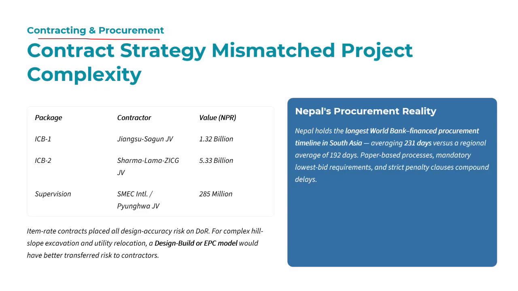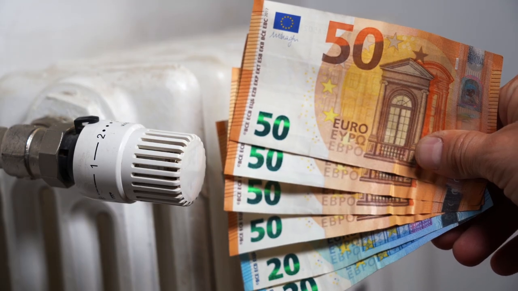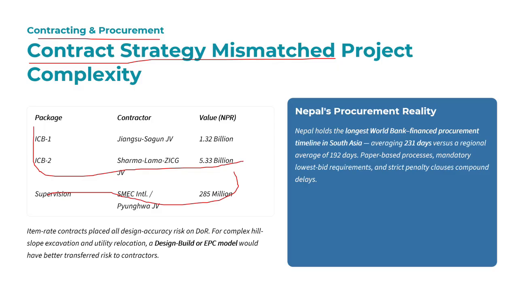Contractor and procurement: contract strategy mismatch with the project complexity. We can say that they had two contractors and one supervisor. The item rate contract placed design accuracy risk on the Department of Road for complex high-slope excavation and utility relocation. A design-build or EPC model would be better rather than providing an item-based contract, which brings variation in the project.